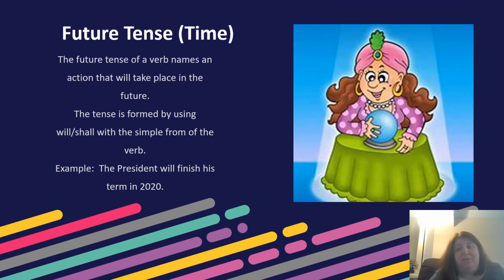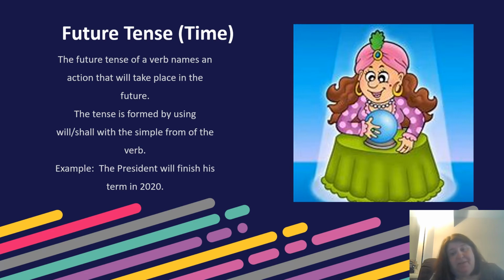And then we're going to look in the future. She's got the little girl over here. She's got her crystal ball. She's telling us the future. The future tense of a verb names an action that will take place in the future. The tense is formed by using will or shall with the simple form of the verb. For example, the president will finish his term in 2020.